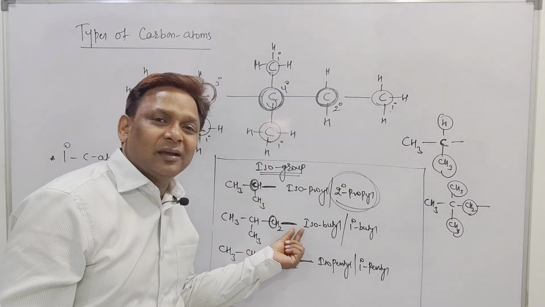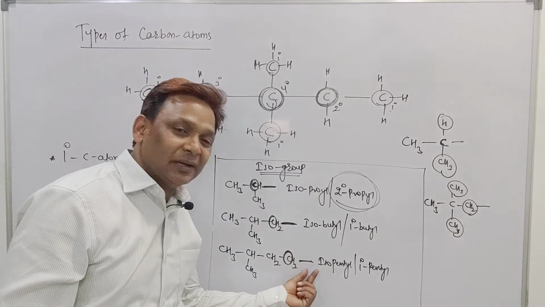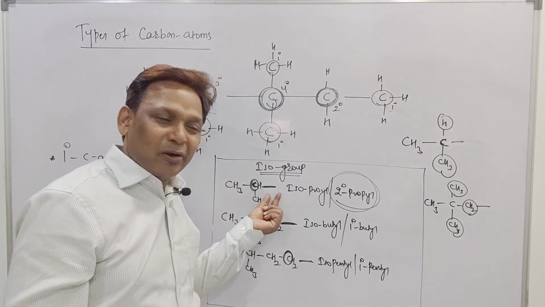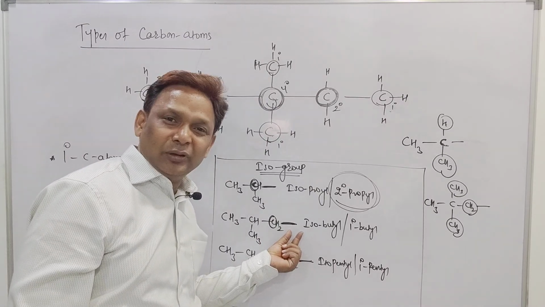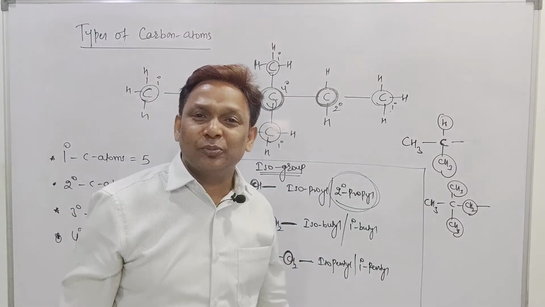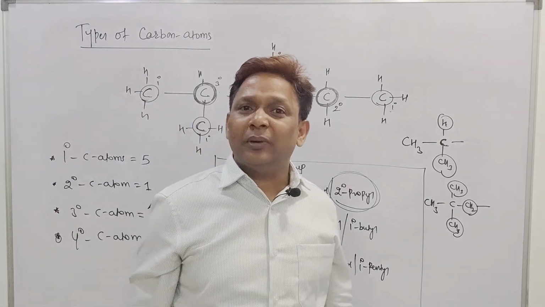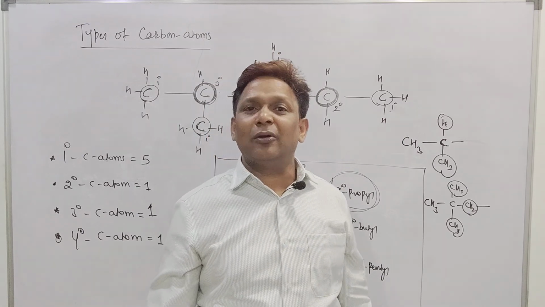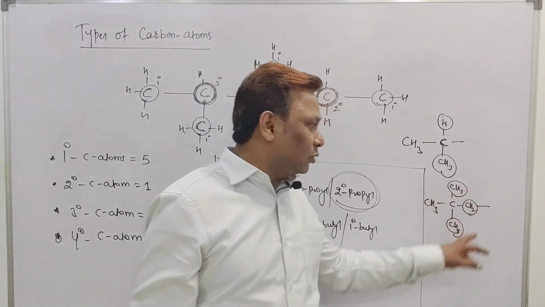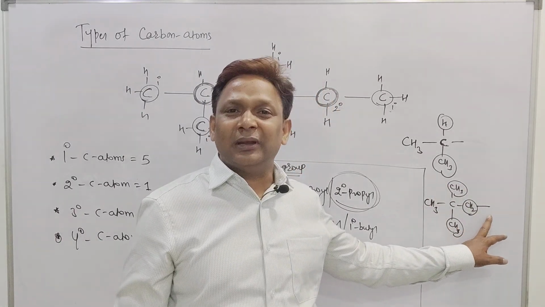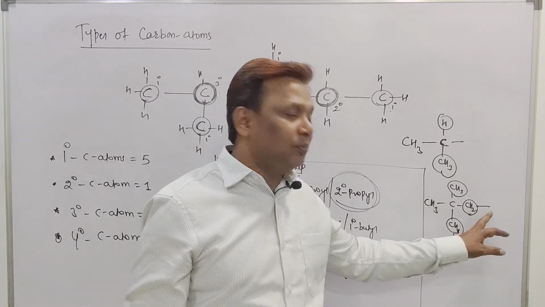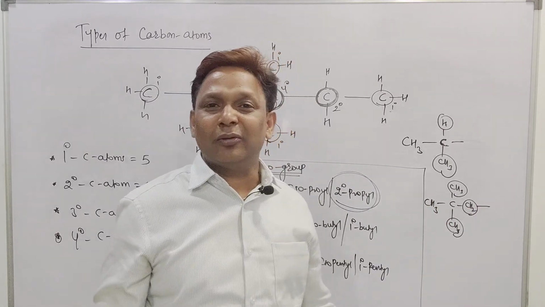Put the Cl: isobutyl chloride. Put the Cl: isopentyl chloride. Put the OH: isopropyl alcohol. Put the OH: isobutyl alcohol. Put the OH: isopentyl alcohol. Means orally I will tell you, beta, write the structure of neopentyl alcohol. Means you should make the neo group and put the OH group. Beta, neopentyl chloride: make the neo group, put the Cl.